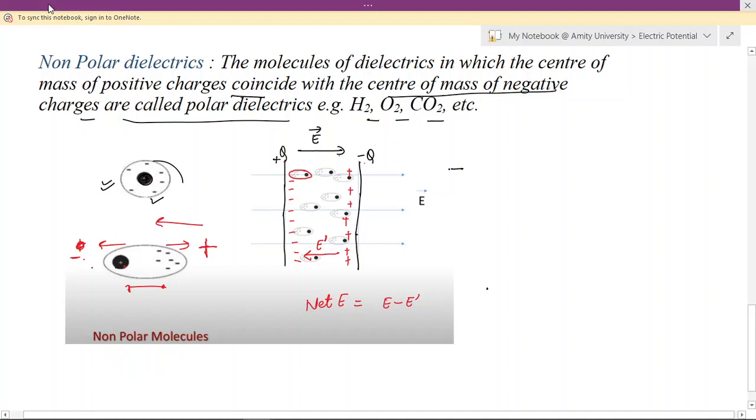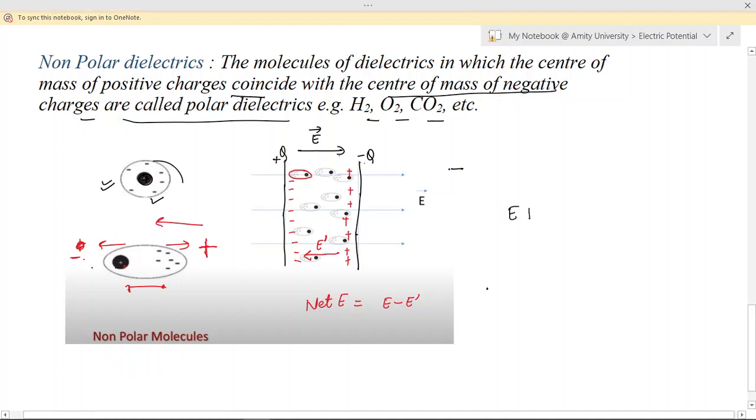Since the electric field has decreased, the potential difference between the plates will also decrease, and from C is equal to Q upon V, when V decreases, capacitance increases.